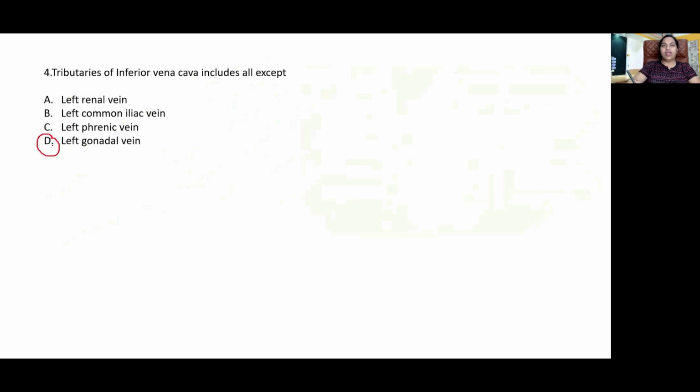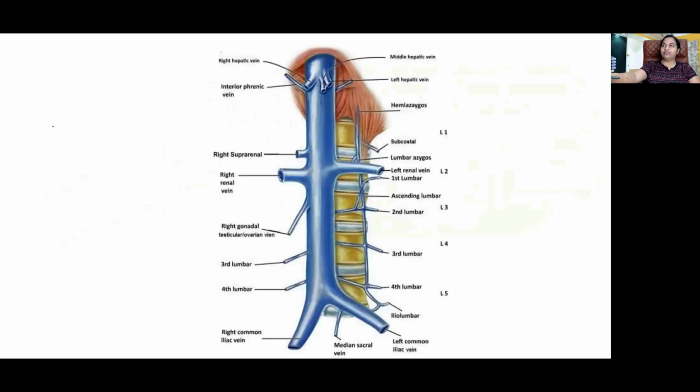The left gonadal vein, as well as the left suprarenal vein, drain into the left renal vein. So what are the tributaries of the inferior vena cava? The right and left common iliac veins unite to form the inferior vena cava, which receives the lumbar veins. There are 4 lumbar veins. The third and fourth open directly into IVC. The second and first unite to form the ascending lumbar vein, which also opens into the inferior vena cava.